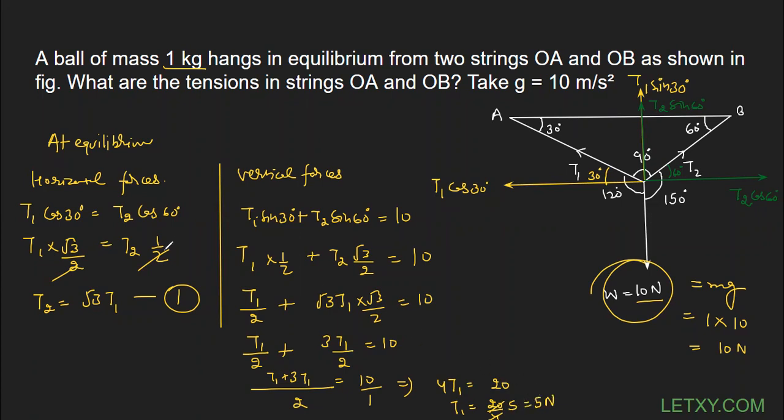And we also need to find out T2. So I'm going to put this value of T1 in equation number 1. So I'm going to write down putting in equation 1. If I put in equation number 1, T2 is coming out to be root 3 T1. So root 3 T1 is actually having 5, so the answer is coming out 5 root 3 Newton. In the last, I'm going to write it down here. The T1 is coming out to be 5 Newton and T2 is coming out to be 5 root 3 Newton.